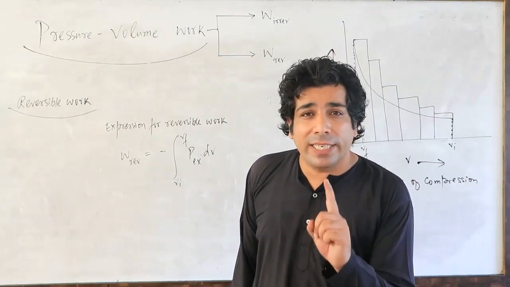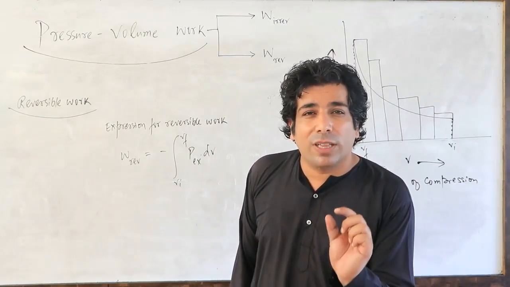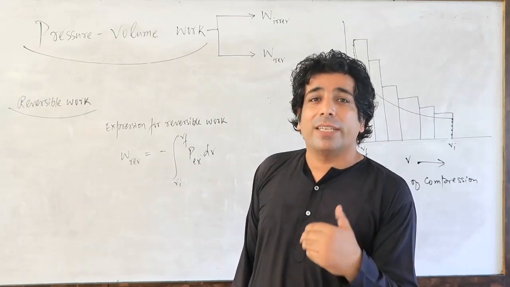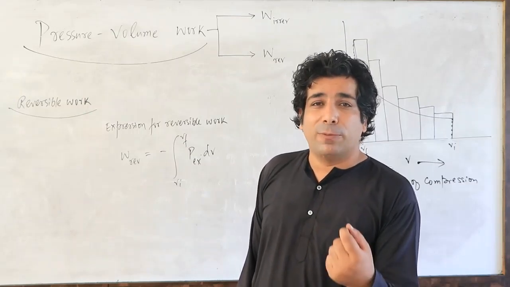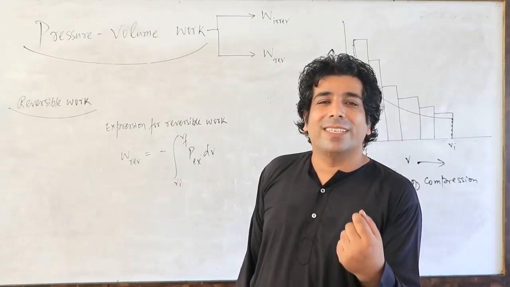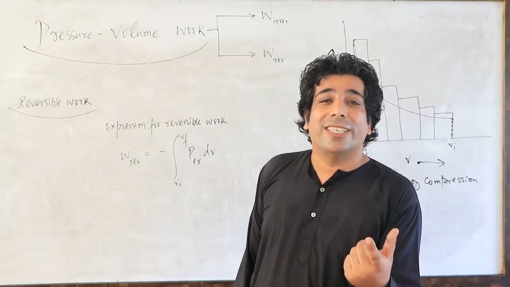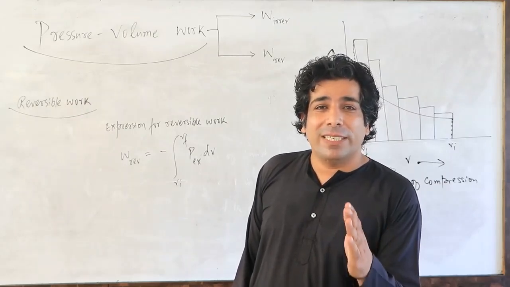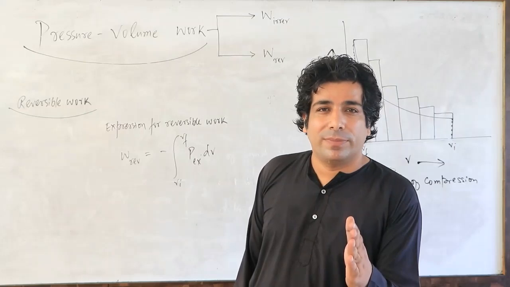So if you are integrating the small things, the result will be the total. If you are integrating small changes in volume, the result will be the total change in the volume. So integration is nothing but to sum up.